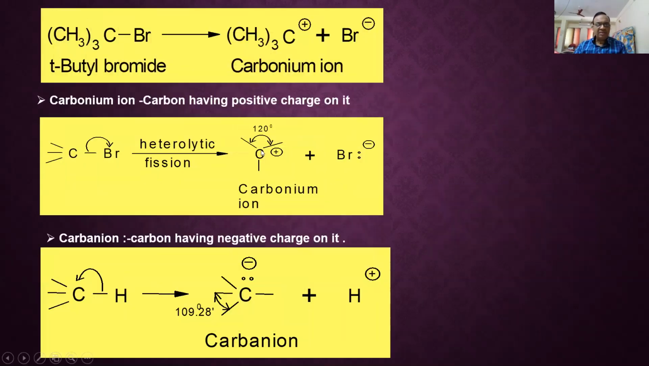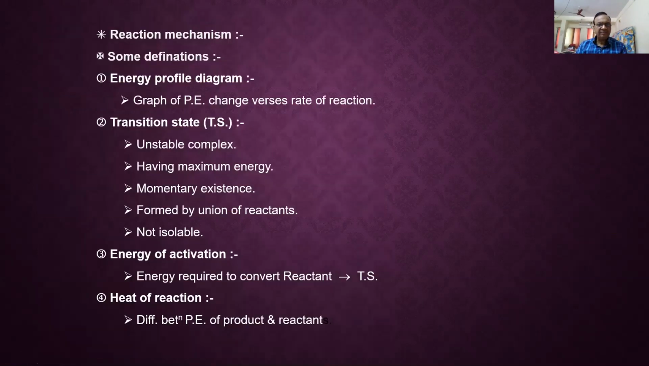So what is a carbocation? Yes, carbon having a positive charge is called a carbocation. This halogen is more electronegative than carbon. That's why electron density goes towards the halogen, and heterolytic cleavage gives Br minus and this carbon positive. So the electron deficient carbon is called a carbocation. And this carbon is more electronegative than hydrogen, so this carbon bears negative character and hydrogen bears positive character. Carbon having rich electron density is called a carbanion. So these are some important things.